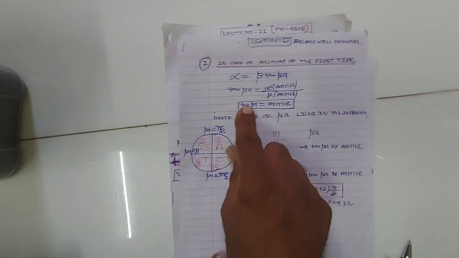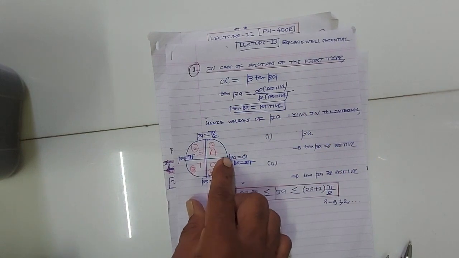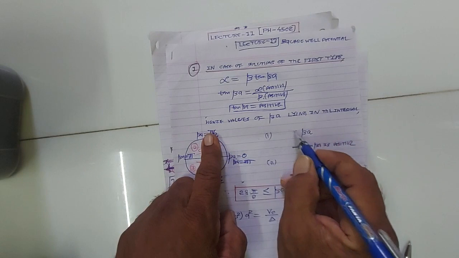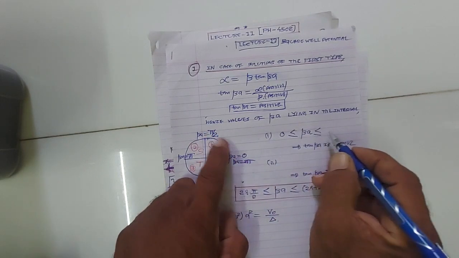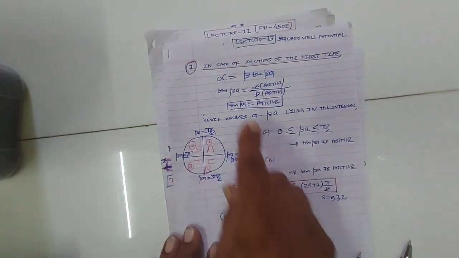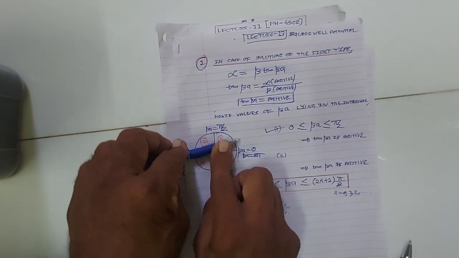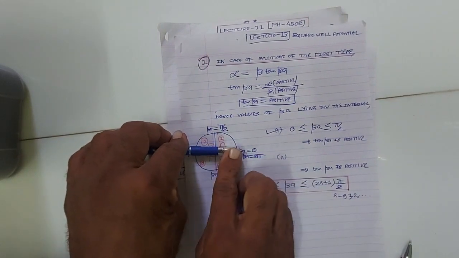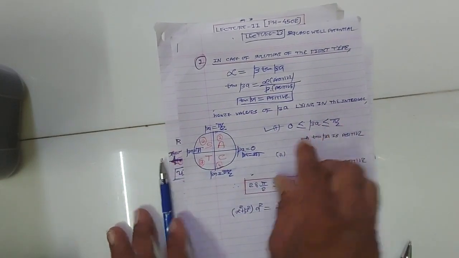So here we want to find the values of beta a for which tan beta a is positive. You can see in the first quadrant all functions are positive, so values of beta a from 0 to pi by 2 are possible. In the first quadrant, from beta a equal to 0 to pi by 2, tan beta a is positive, so these values are admissible.